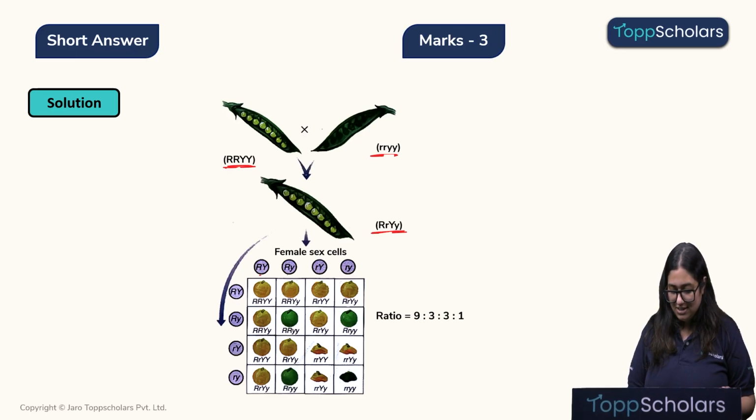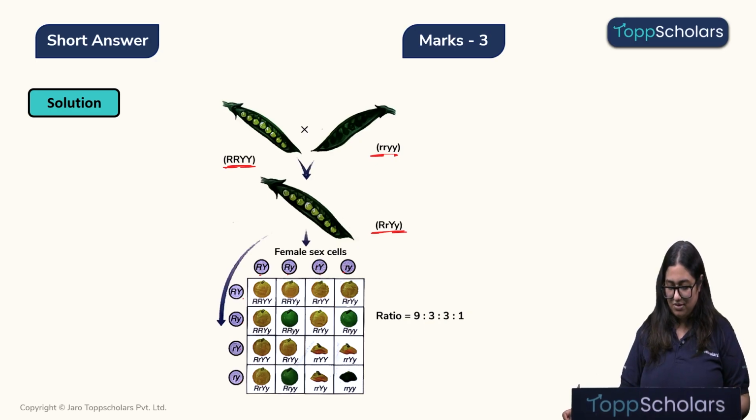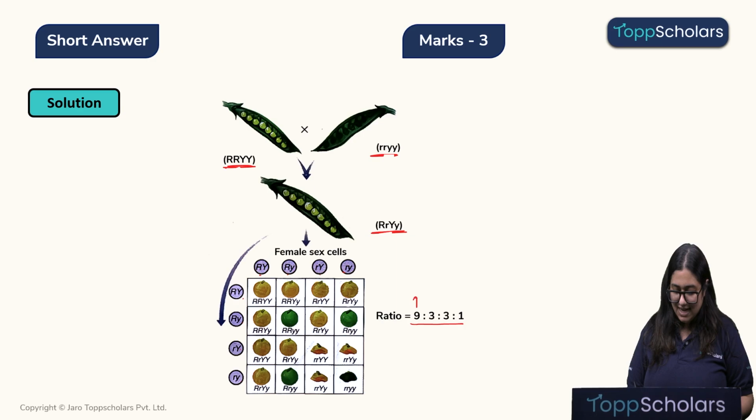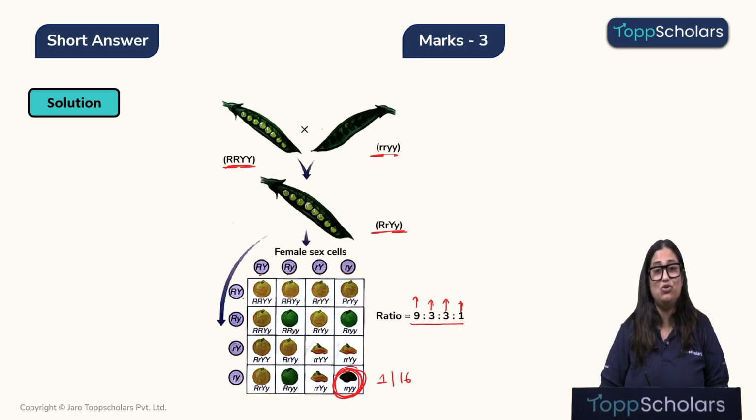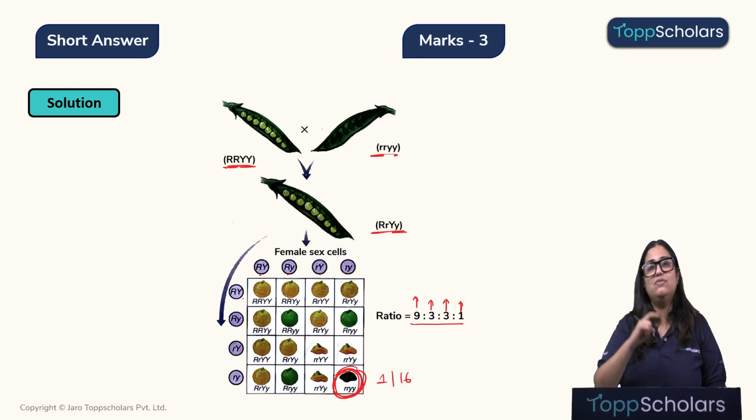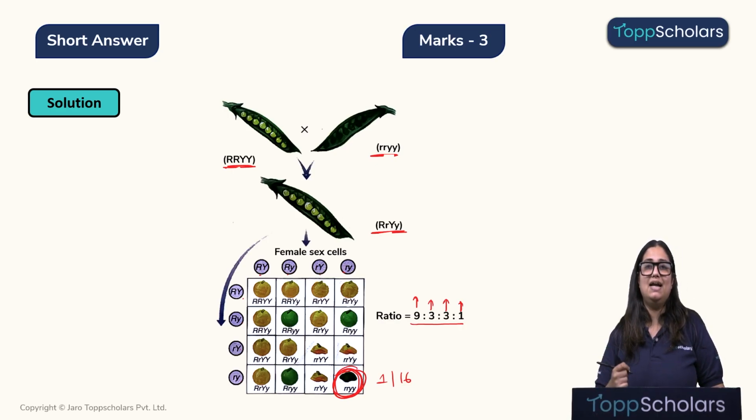Alright. Then we got these gametes from this F1 generation, and on self-pollinating them, we will get the ratio of 9:3:3:1, where 9 will stand for round and yellow seeds, 3 will stand for round and green seeds, 3 will stand for wrinkled and yellow seeds, and 1 will stand for wrinkled and green seeds. Right. So this will be the 1/16th of the F2 generation. We are getting a total of 16 progeny, and only one of them will have green and wrinkled seeds.